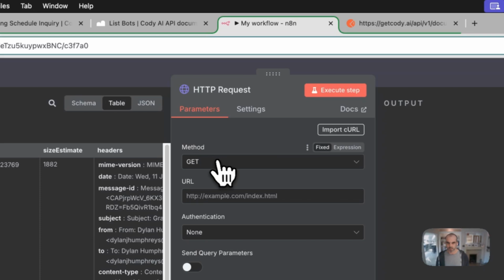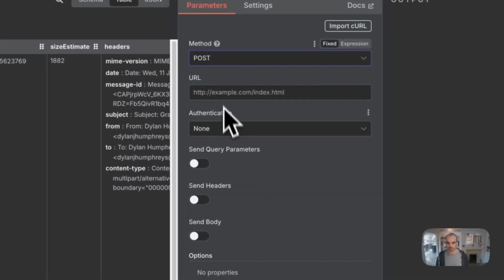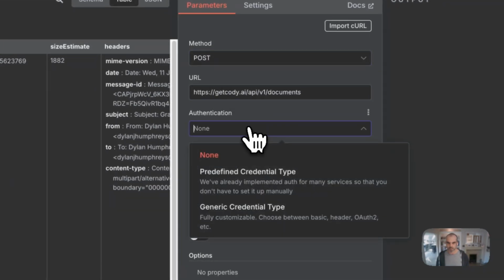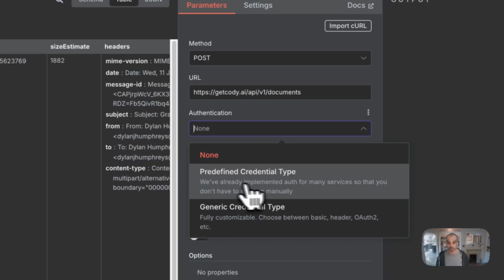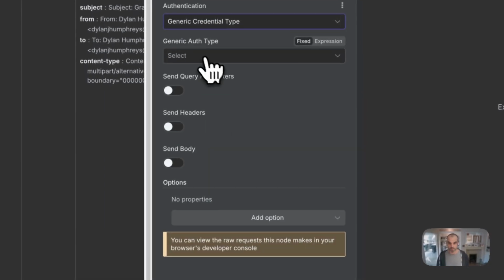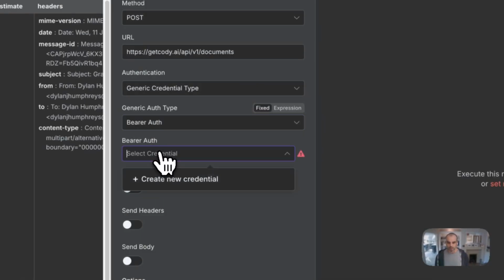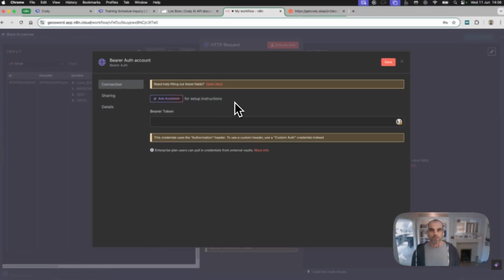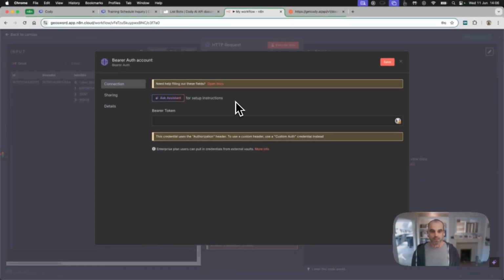Come back to my workflow here. So we need to change this to post. We paste in the URL. We know that for the authentication, we need to provide a bearer token. So I am going to say a generic credential type. So I'm going to choose bearer, and then I'm going to come down here and I have to create a new credential. So it gives me this where I can paste in my bearer token.